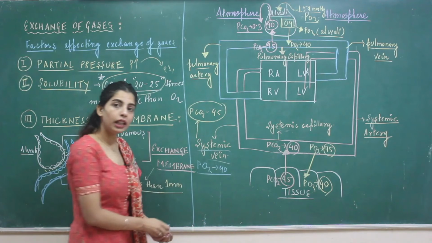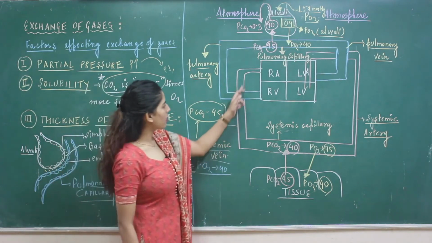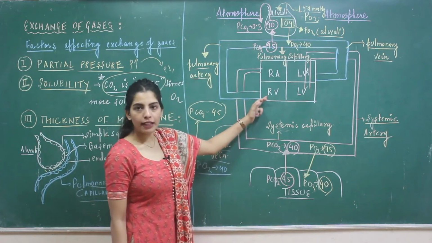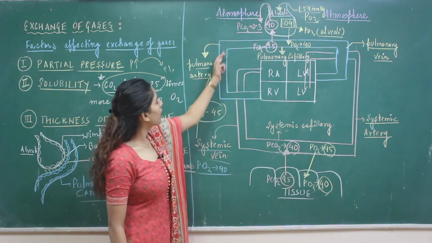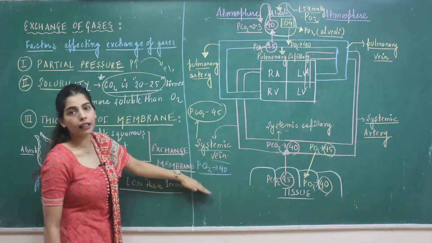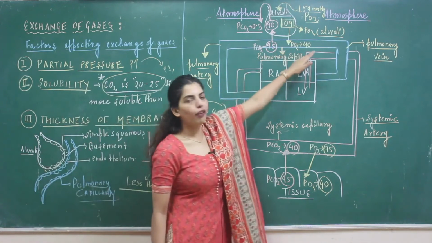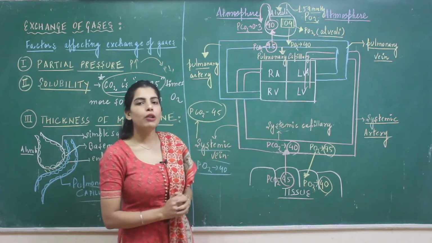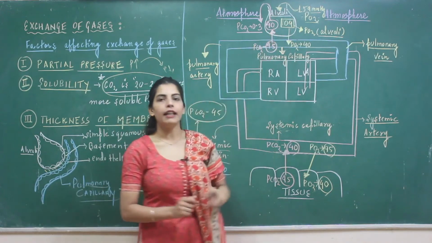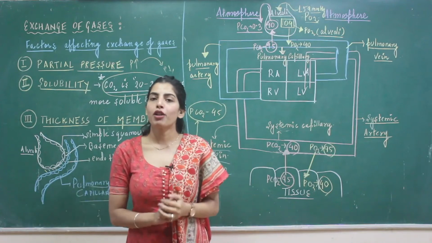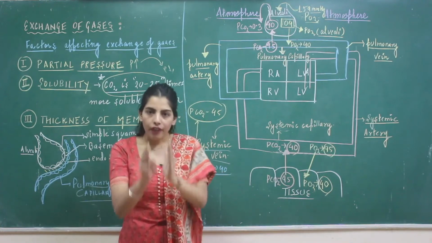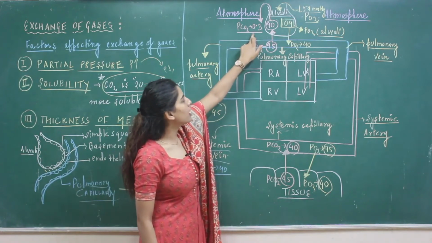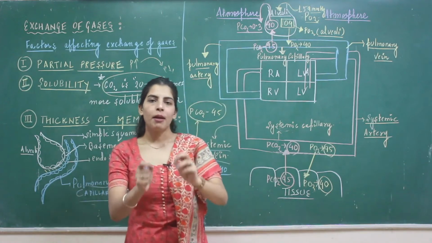How can you relate it? Just look at this part. This is going to carry the blood to the right atrium, from the right atrium to the right ventricle, and this pulmonary artery is having this exact pressure, 45 and 40. And from 45 mmHg, the CO2 is going to diffuse to the alveoli, where you see partial pressure of CO2 as 40, and from 40 it is diffusing back to the atmosphere, that you see as 0.3 mmHg.